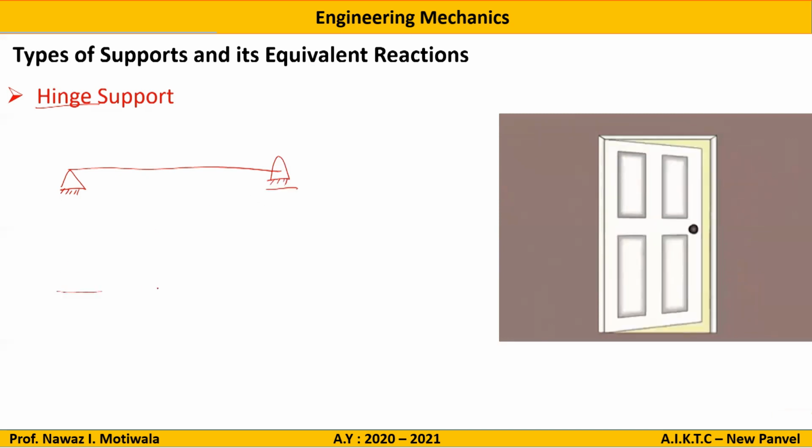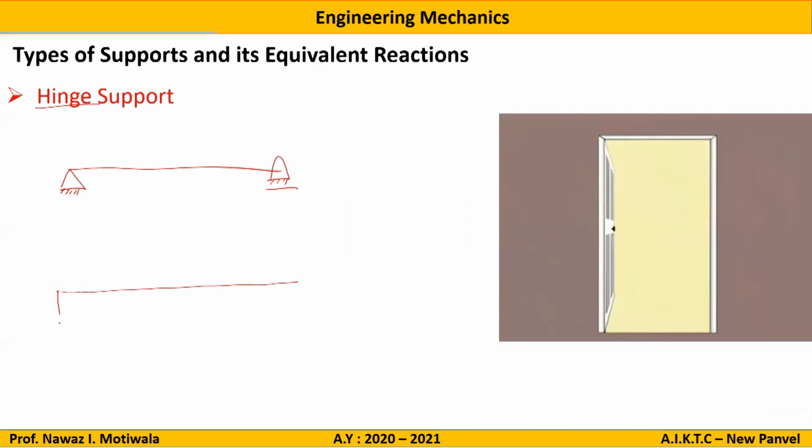So if this needs to be supported by a reaction, what will we do? As it is restricted in X and Y both, there will be two reactions at the hinge point. There will be HA and VA, and here also there will be HA and VA. Now these directions which I am making are arbitrary. You can make any direction. While calculating, if you get a negative value, that means your assumption was wrong.